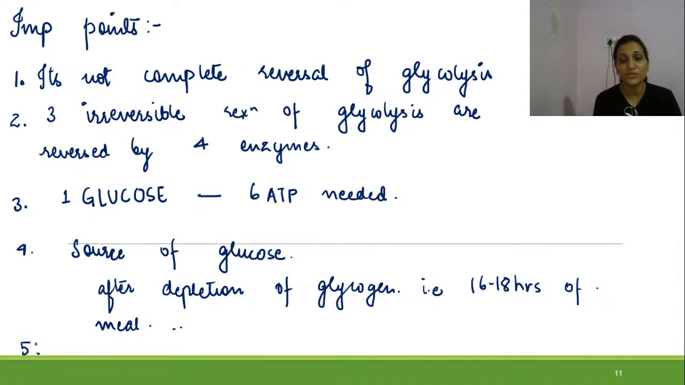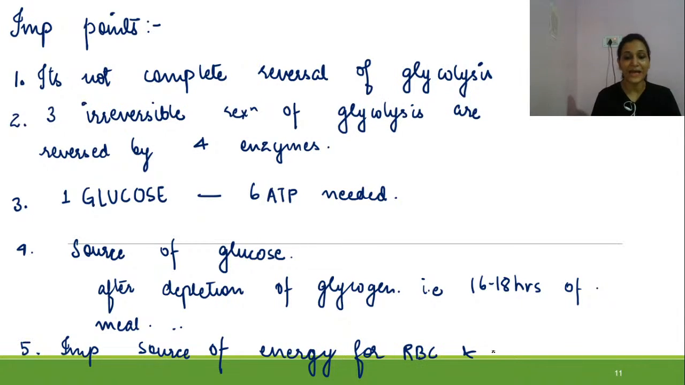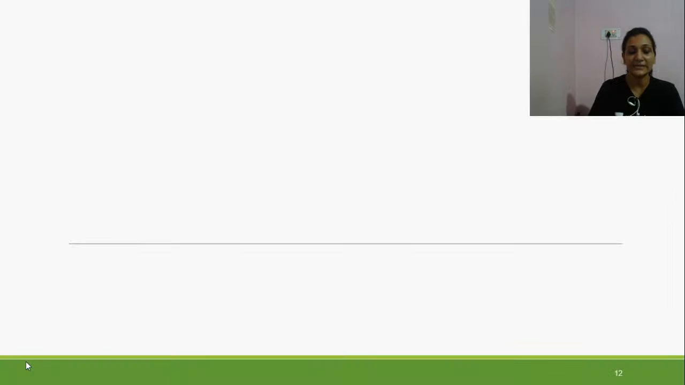Lastly, this glucose is a very important source of energy for RBC and brain. So these are the important points related to gluconeogenesis. Let us move a little ahead to the non-carbohydrate precursors which are used for the purpose. What are they? Let us take another slide.